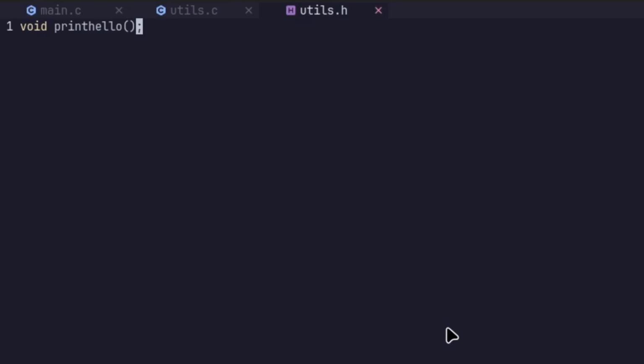Something to keep in mind here is that if, say, you do not have a void function, but say a struct, you will also need to include in the header file whichever file provides this struct.